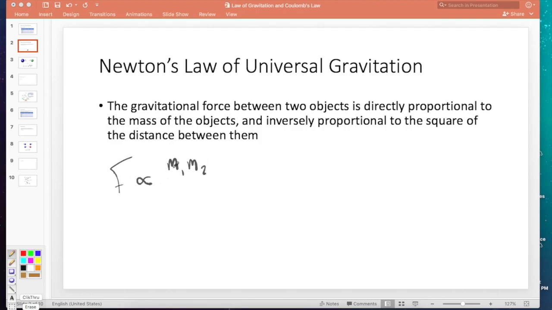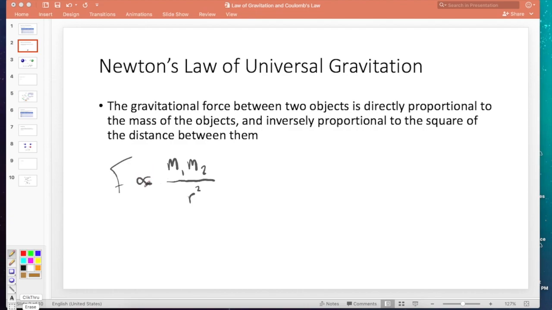This doubles, the force doubles. This doubles, the force doubles. Both of them double, the force increases by 4. But inversely proportional to the square of the distance between them. I'm going to use the letter R now to represent distance, almost like radius, the distance between the objects. So if the distance is increased by a factor of 2, 2 squared is 4, 4 is on the bottom, on the denominator, so the force will get cut by a factor of 4, by 1/4. If we triple the distance between the objects, 3 squared is 9, the force will get cut by a factor of 9. We'll have 1/9 of the force.